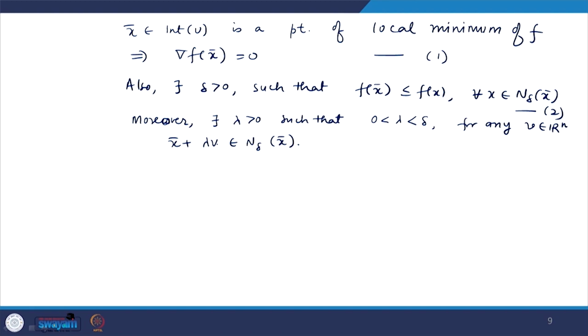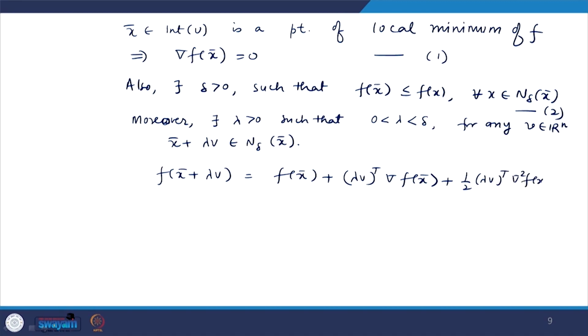Now, let us apply second order differentiability of f at x bar. What we obtain is f of x bar plus lambda v is equal to f of x bar plus lambda v transpose gradient of f at x bar plus 1 by 2 lambda v transpose gradient square of f at x bar lambda v plus beta of x bar, lambda v times norm of lambda v whole square, where of course this beta of x bar, lambda v will tend to 0 as lambda tends to 0. Suppose this is 3.